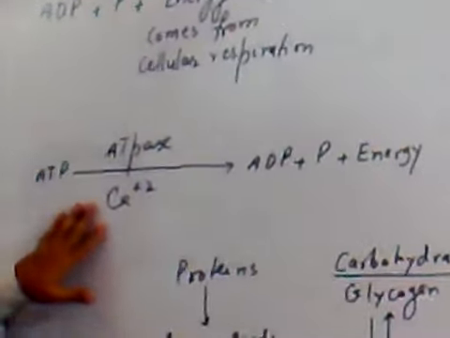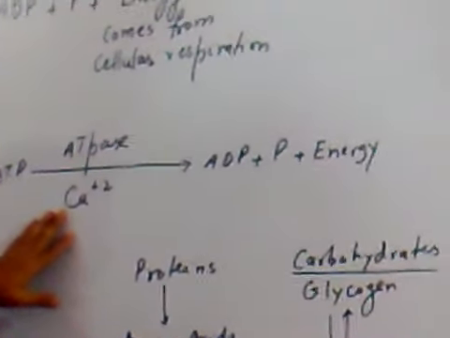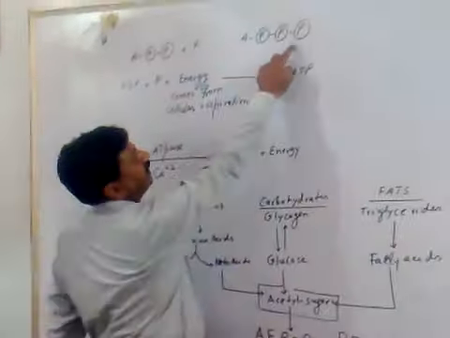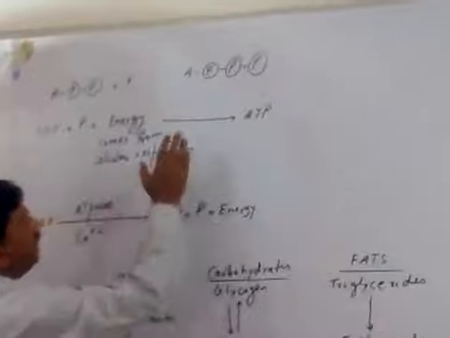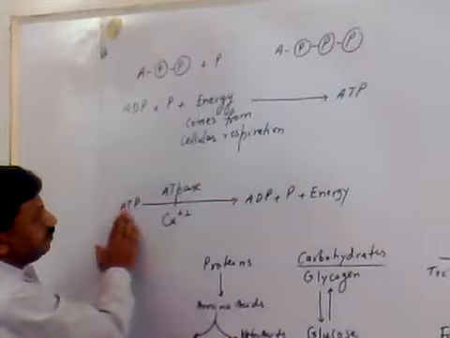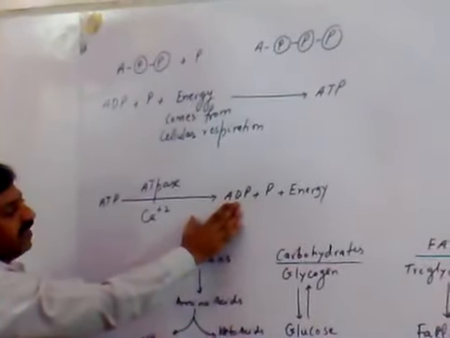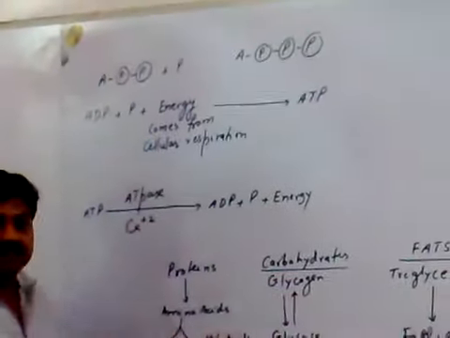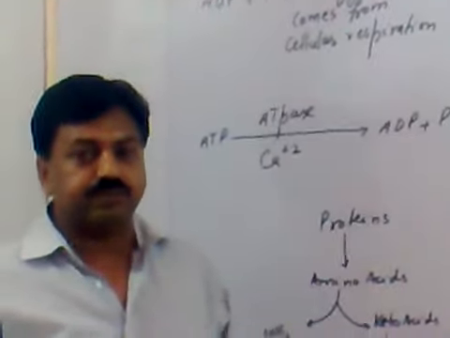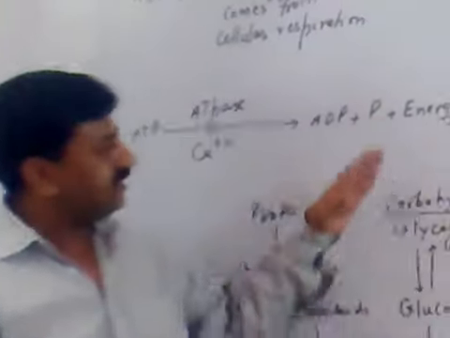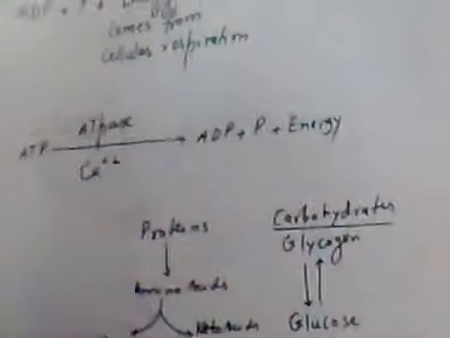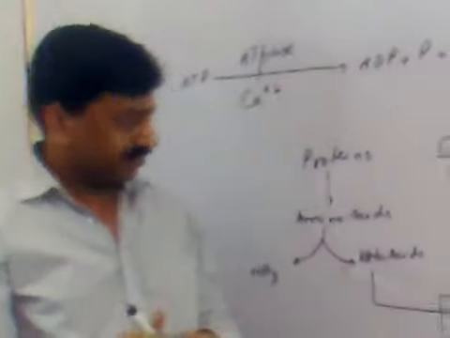And for this reaction, a cofactor, calcium ions, is required, which helps ATPase to split apart that third phosphate. And when that third phosphate is split, the ATP is broken into adenosine diphosphate and phosphate and releases energy. And that is the energy that provides power for muscle contraction, for cell division, for cell growth, and for generation of nerve impulses.